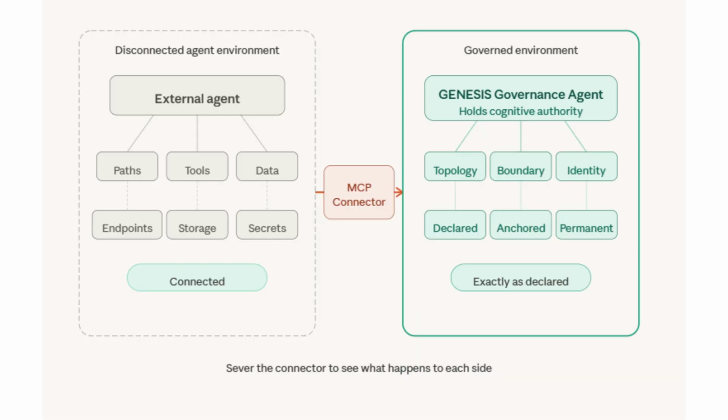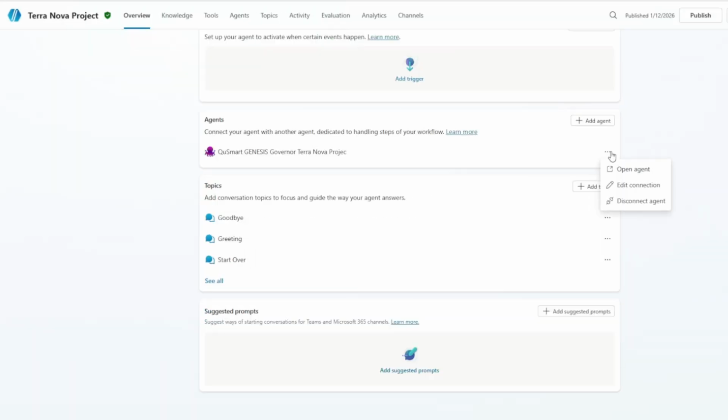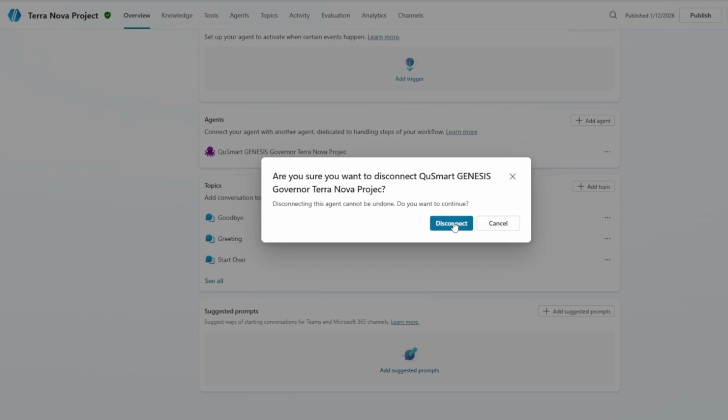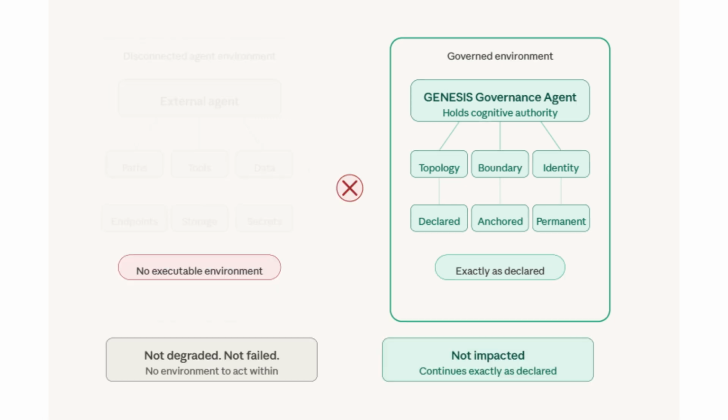Severing the connection. What happens if an agent owner fails to add the Qusmart GENESIS Governor MCP connector, or if a collaborating agent removes it? The Qusmart GENESIS Governance Agent holds the cognitive authority boundary. The connector is how the agent communicates. It is not where the governance lives.